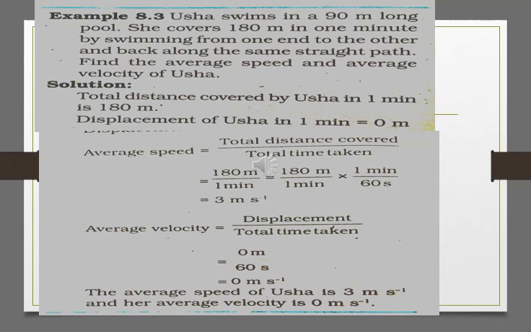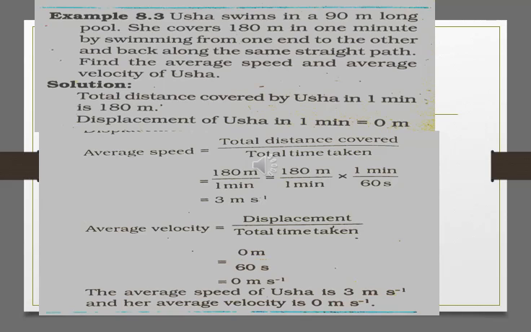One more example. Usha swims in a 90 meter long pool. She covers 180 meter in 1 minute by swimming from one end to the other and back along the same straight path. Find the average speed and average velocity of Usha. Now first we will write the total distance covered by Usha in 1 minute. It is 180 meter. Now the displacement of Usha in 1 minute is 0, because she comes back to her initial position, and therefore displacement is 0.